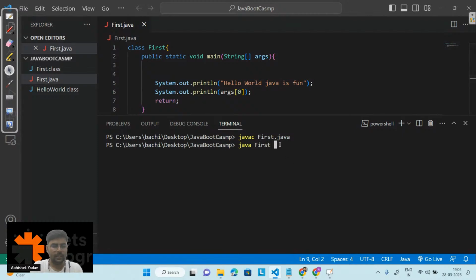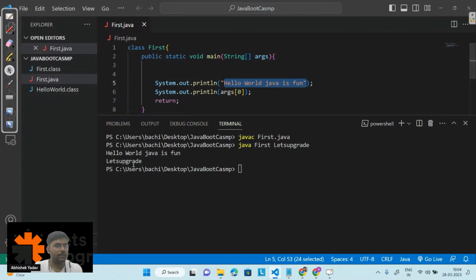Let's write hi, let's upgrade. So you can see Hello World, Java is fun printed on the first line, and after that, whatever statement you write after java and the name of the class is stored inside args[0], right? Yes or no?